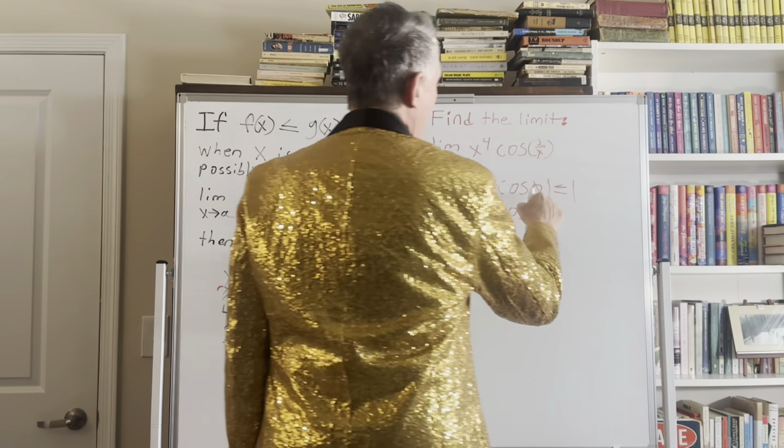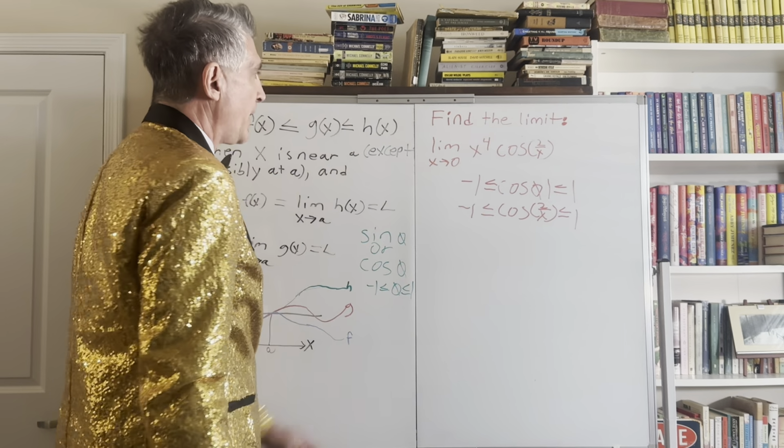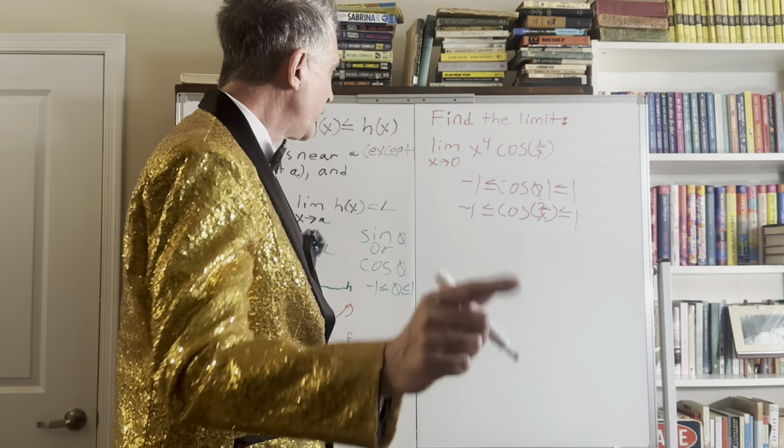Easy to make. Okay. Well, the gist of it now is I'm going to make this, the cosine 2x, look like the function that we're taking the limit of. I need this x to the fourth cosine 2 over x. I've got the cosine 2 over x for sure, don't I? But I need this x to the fourth. How can I go about doing that? Well, a little algebra ought to take care of this.